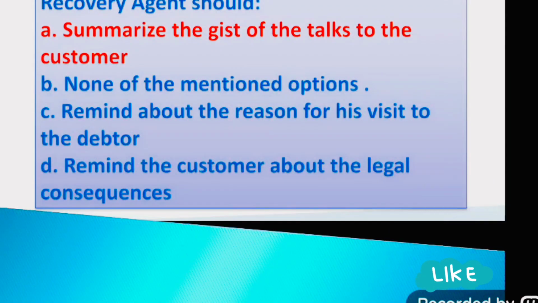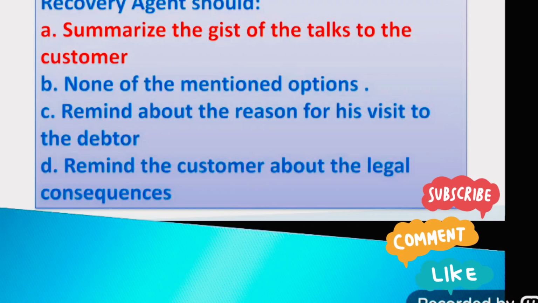Question number 198. At the end of the call, the debt recovery agent should: option A, summarize the gist of the talks to the customer. Option B, none of the mentioned options. Option C, remind the debtor about the reason for his visit. Option D, remind the customer about the legal consequences. The right answer is option A, summarize the gist of the talks to the customer.